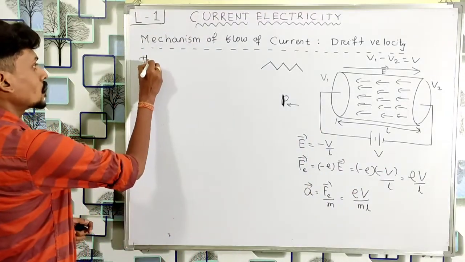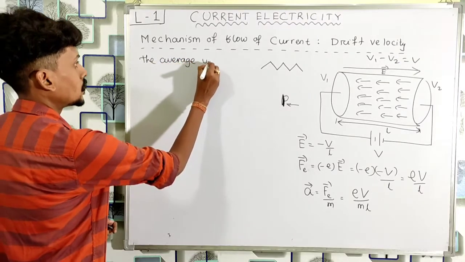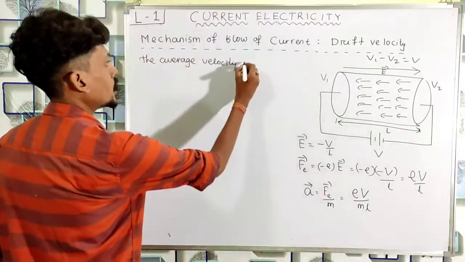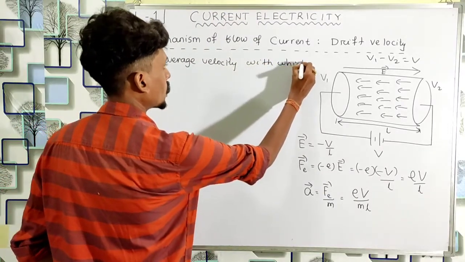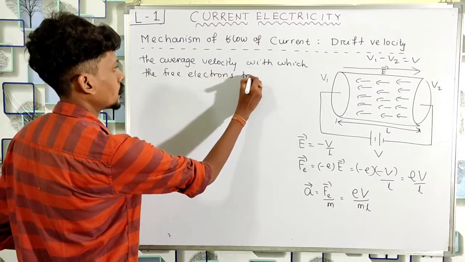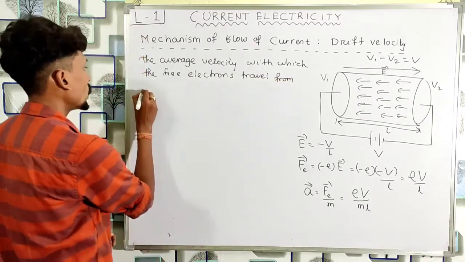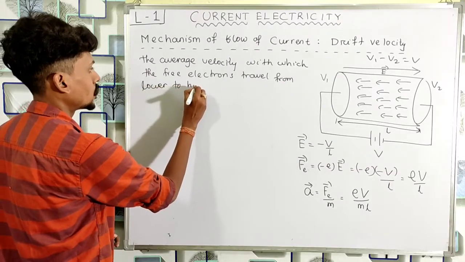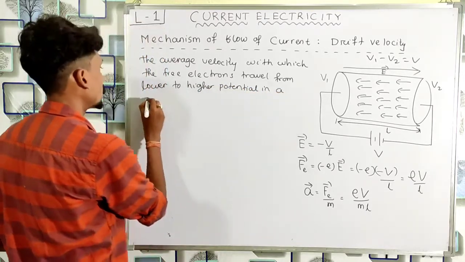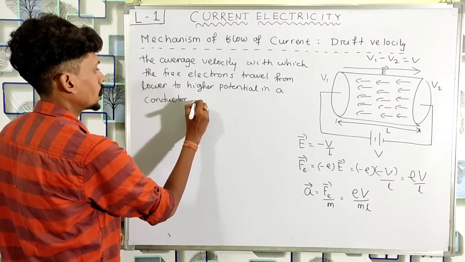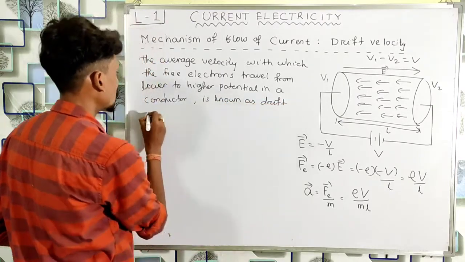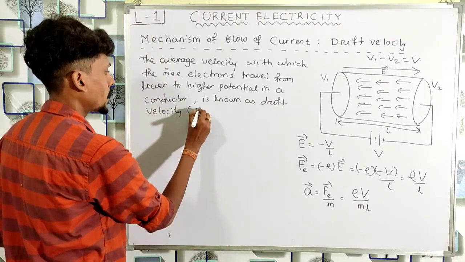So let me write here: the average velocity with which the free electrons travel from lower to higher potential in a conductor is known as drift velocity, and it is given by the symbol Vd.